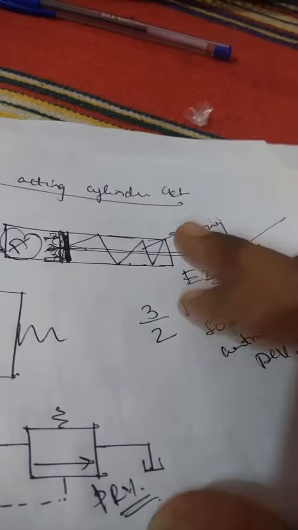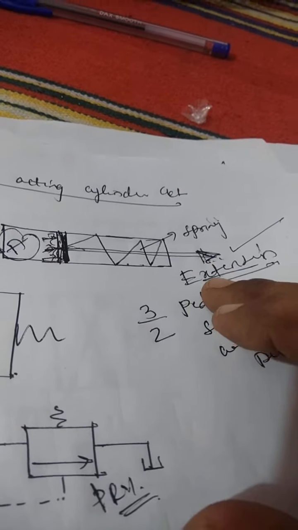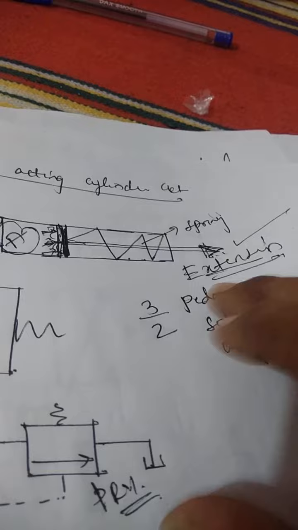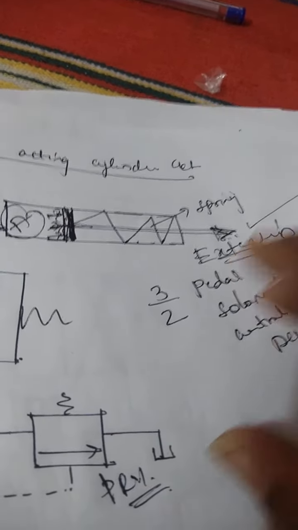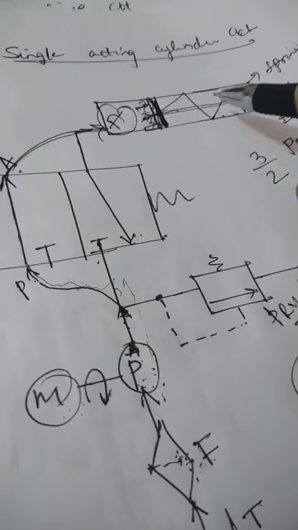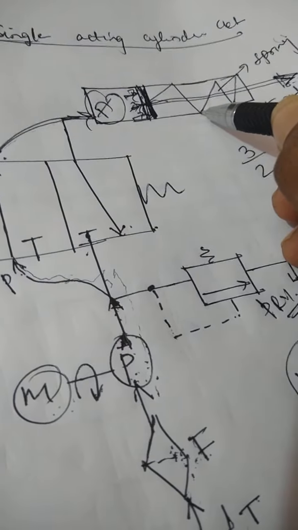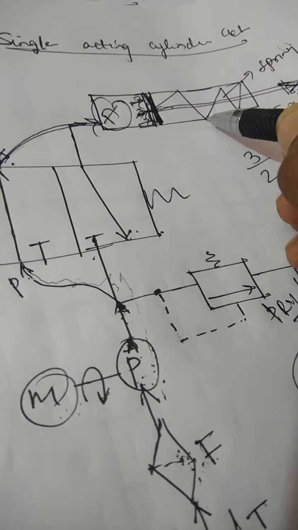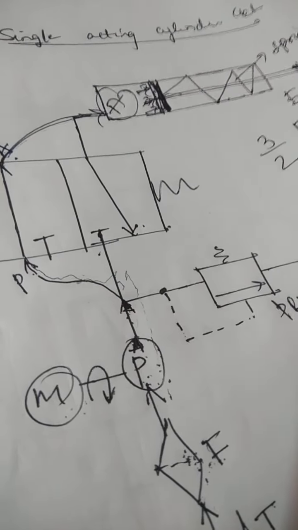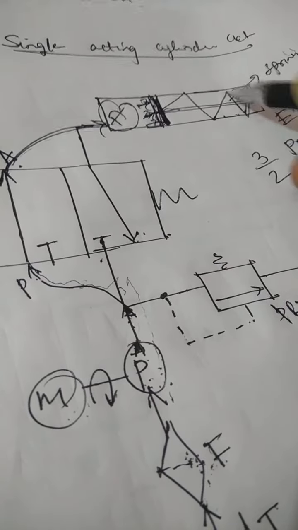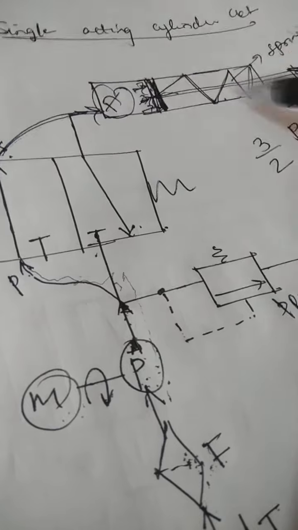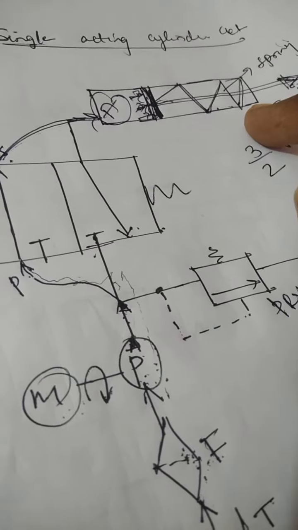But what will happen once that piston has reached the dead end state? During this condition, the spring which is connected at the rod side gets contracted, expanded, and it is always willing to contract whenever the time permits.